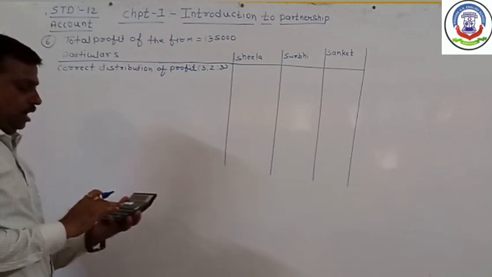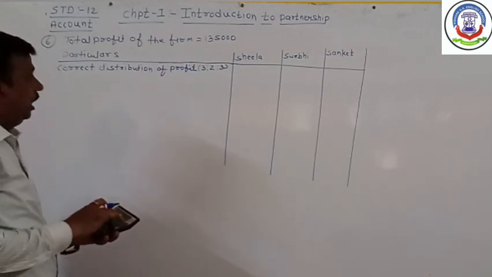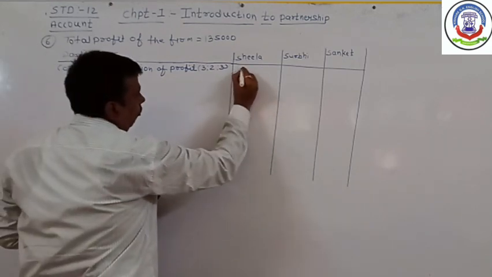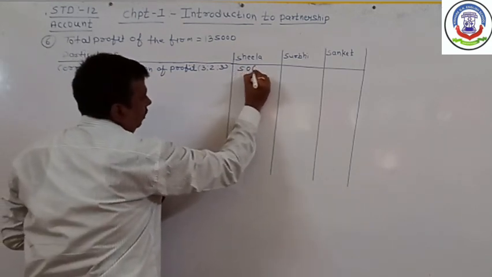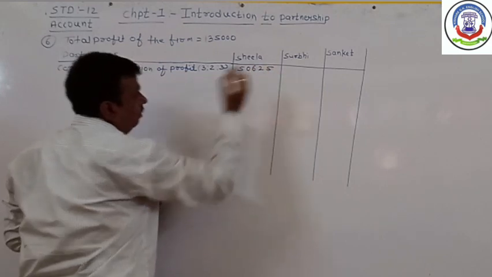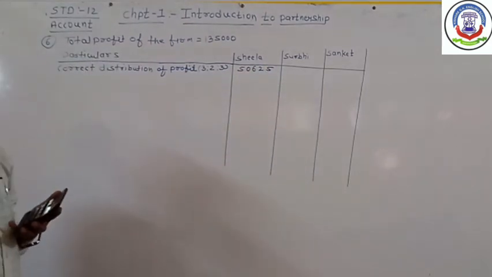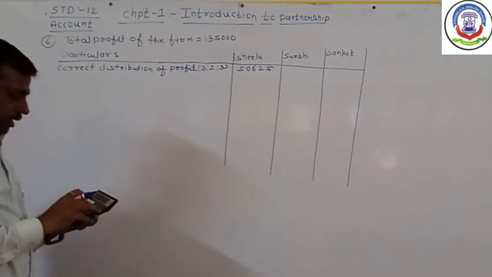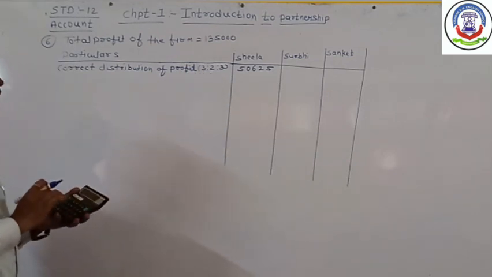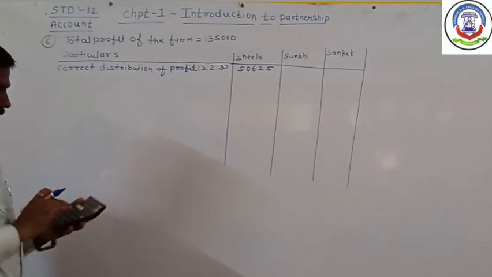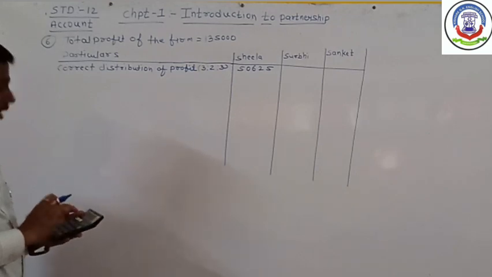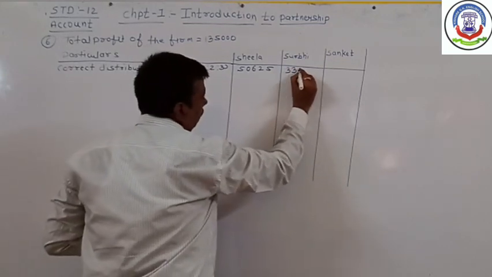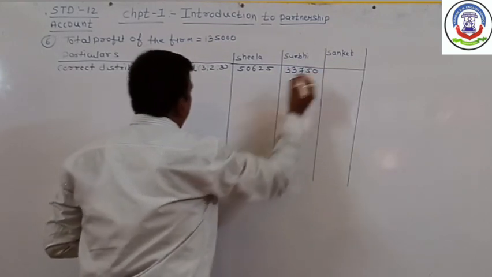The first partner will receive 1,35,000 multiplied by 3 and divided by 8. It means the first partner's profit will be 50,625. For the second partner, the ratio is 2. It means 1,35,000 multiplied by 2 and divided by 8, which is 33,750.